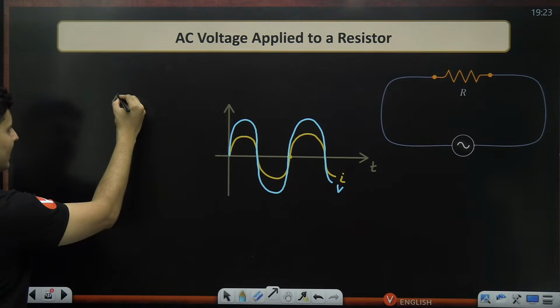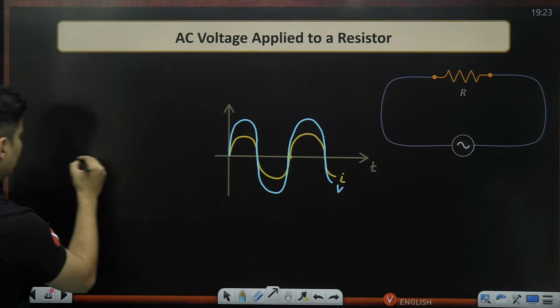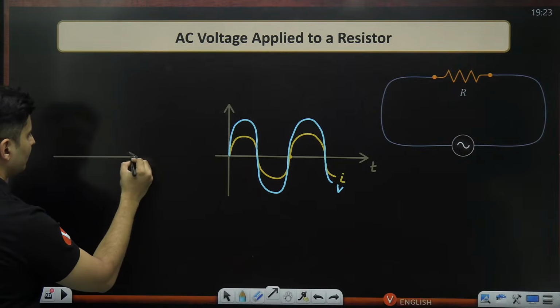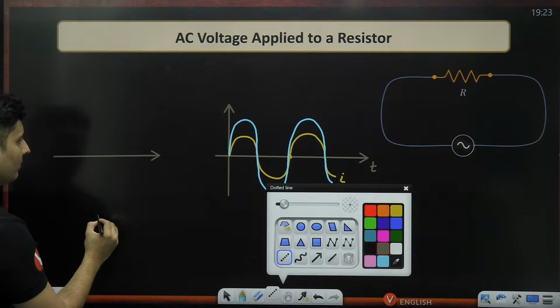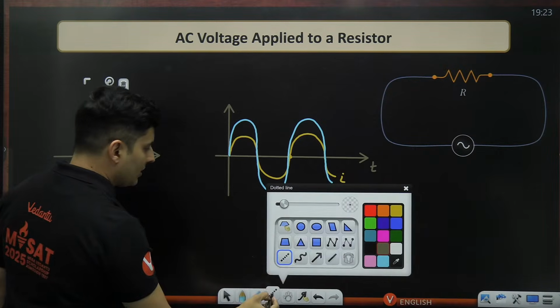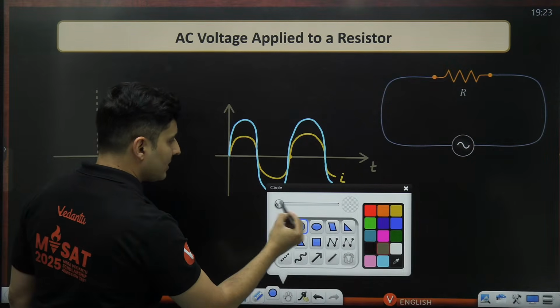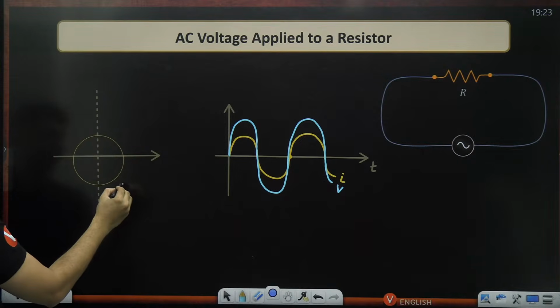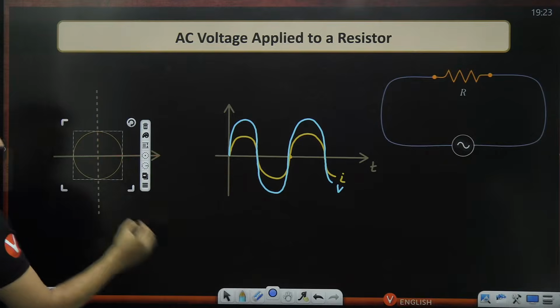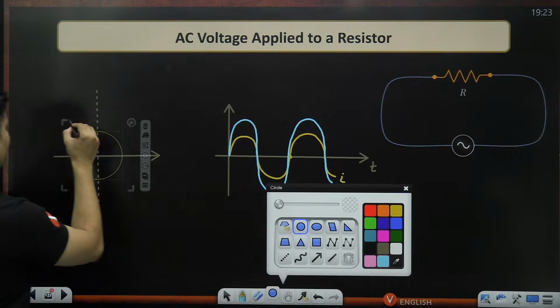If you look at the phasor diagram and see how it comes out, it's going to be made up of two circles. One circle for the current, and another circle for the voltage.